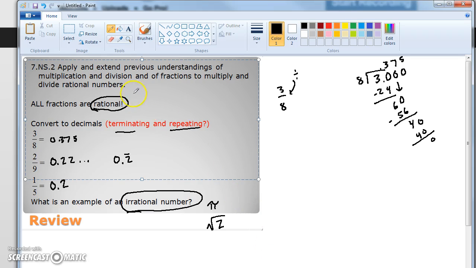A rational number is the square root of 25 because that equals 5. The square root of 2 is something that goes on forever. There's no pattern. So let me just remind myself of what that is. It's 1.4142, keeps going, okay?